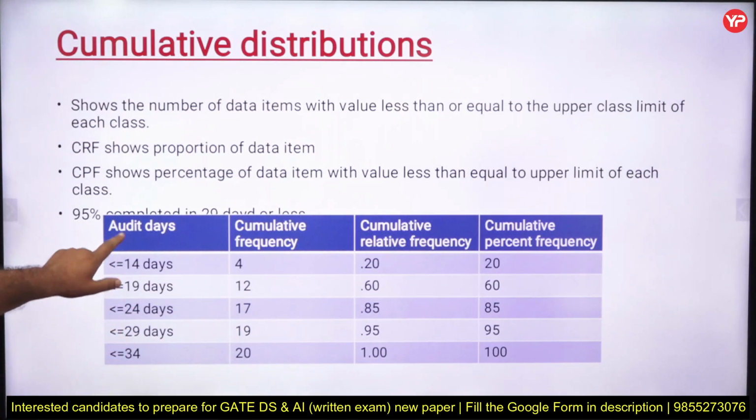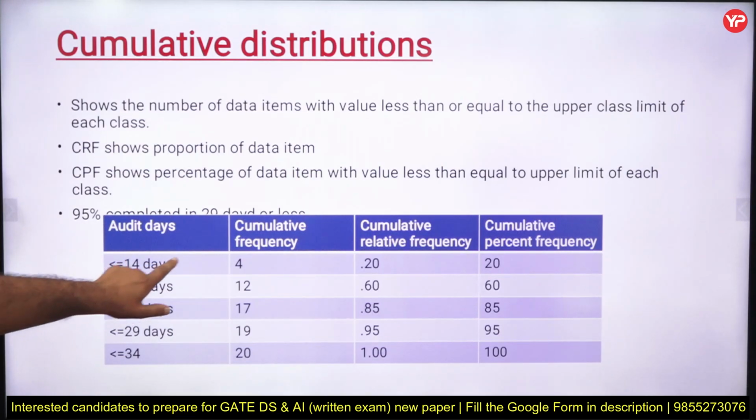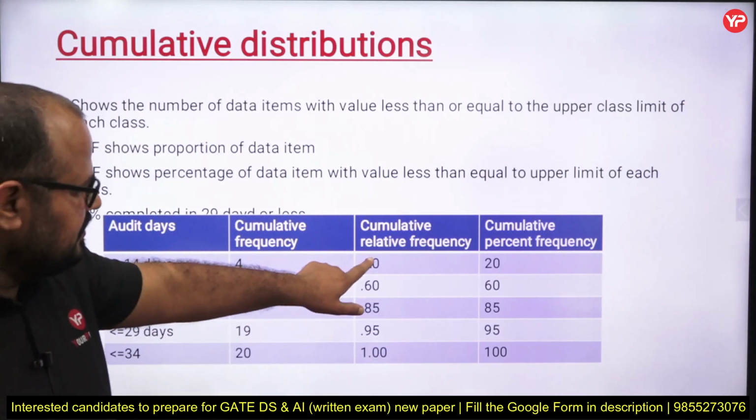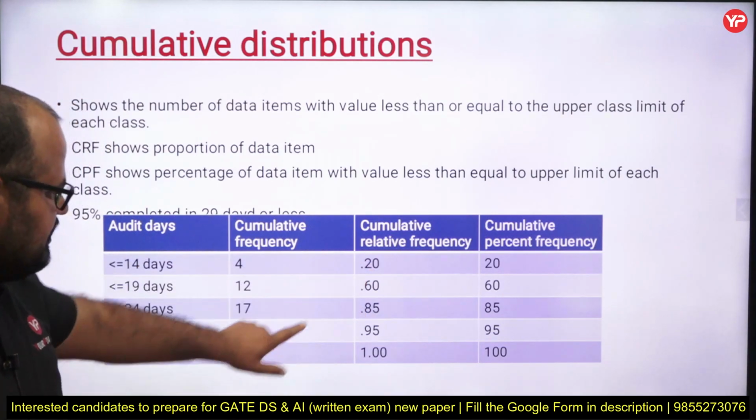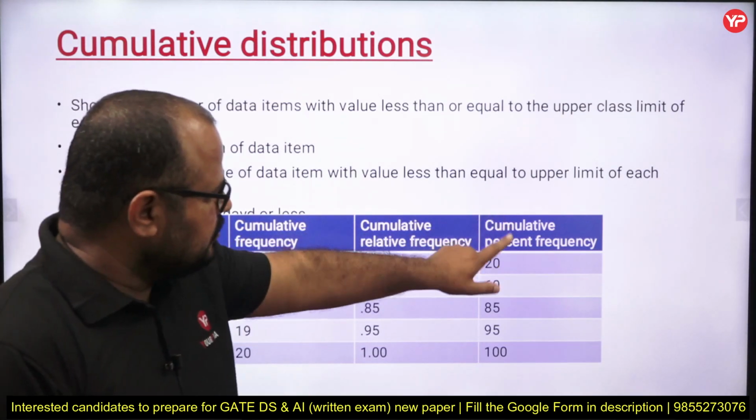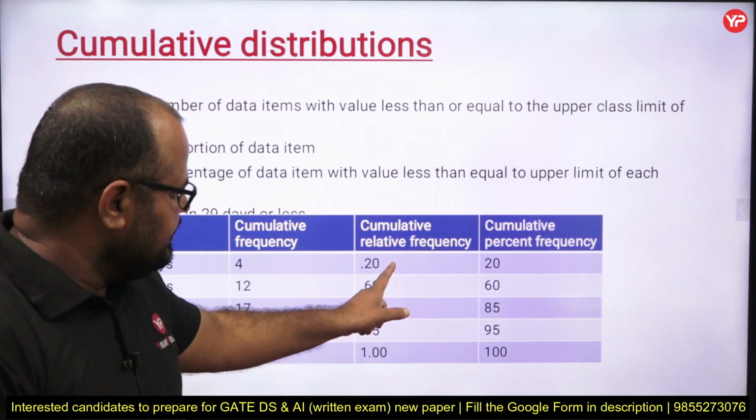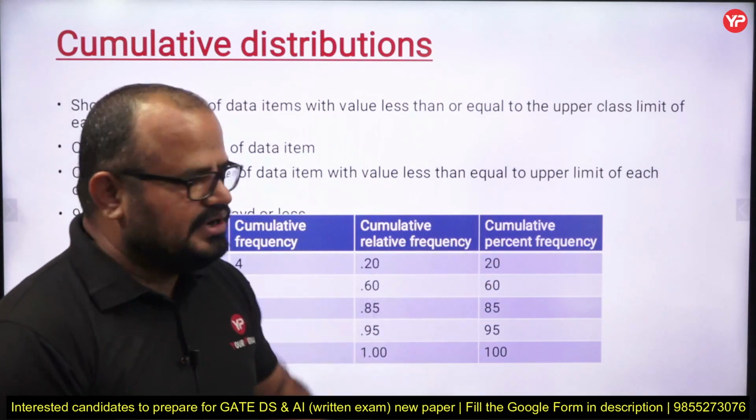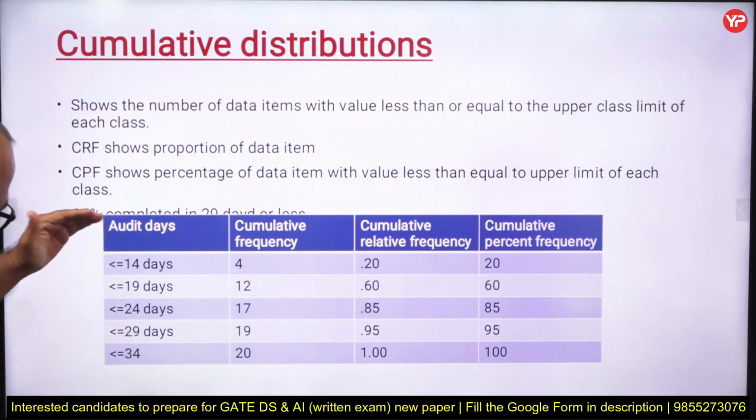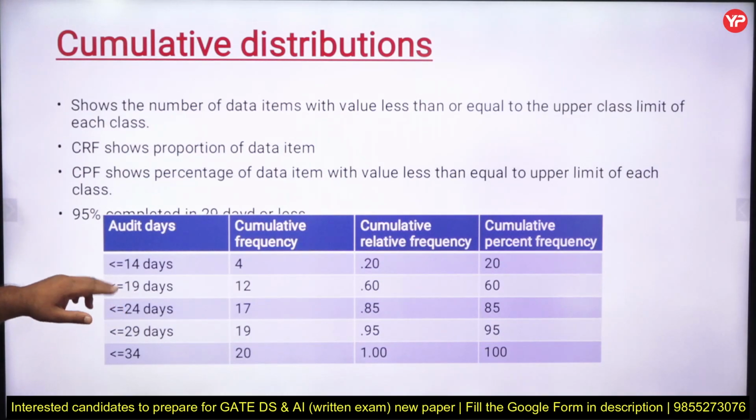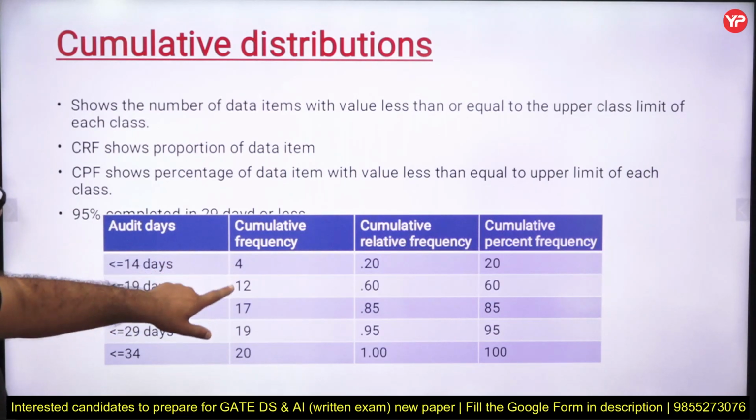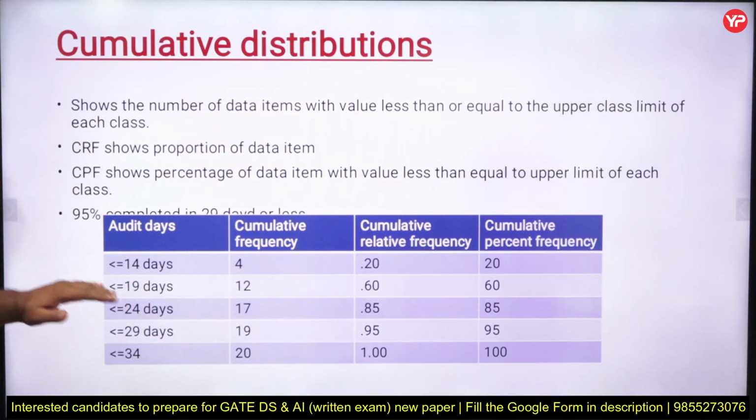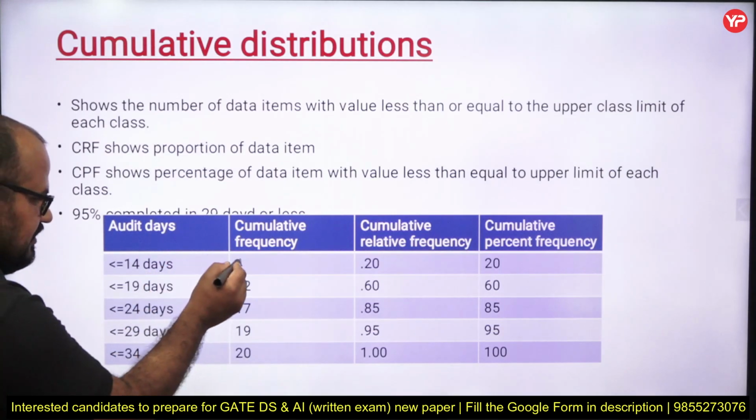See, my dear students, auditing which take less than or equal to 14 days are 4. Their cumulative relative frequency is 4 divided by 20, which is 0.20, and their percentage, if I multiply the cumulative relative frequency by 100, 0.20 into 100 is 20%. So the number of auditing which require less than or equal to 19 days, we know that 4 plus 8 is 12. Here, my dear students, 14 is also included.